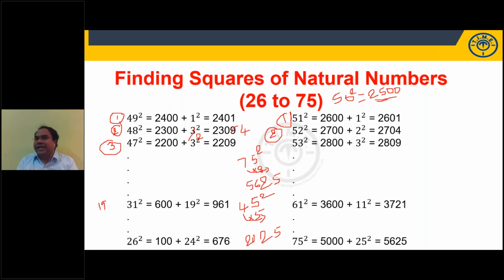I'll ask you one more number. 115 square. 5 square will be 25. Increase 11 by 1, we'll get 12. 11 into 12, if you know multiplication table, is 132. 13225. Very good. 13225. Correct, Tanuja. 125 square. 5 square will be 25. 12 increased by 1 will be 13. 12 into 13, 156. 15625. Very good, Vidya. 15625. Right.